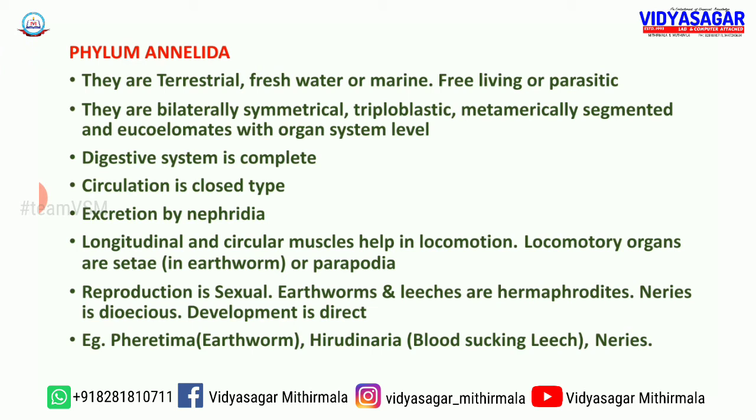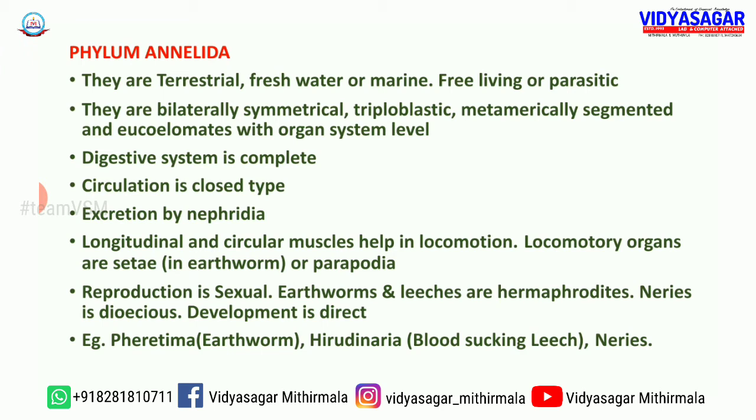Then they are free living or parasitic. Some of them are free living in nature, but some others are parasitic on some animals. Second point, they are bilaterally symmetrical. Already you know bilateral symmetry. They are triploblastic. Already you know. They are metamerically segmented. Metameric segmentation is the critical character of phylum Annelida.